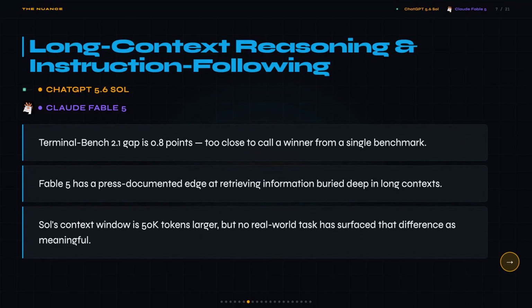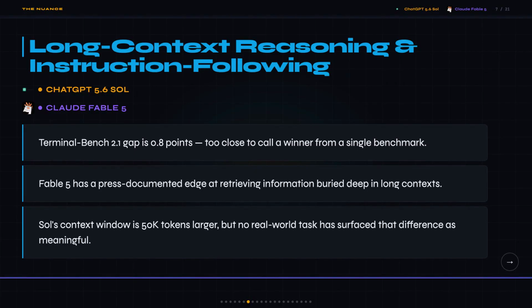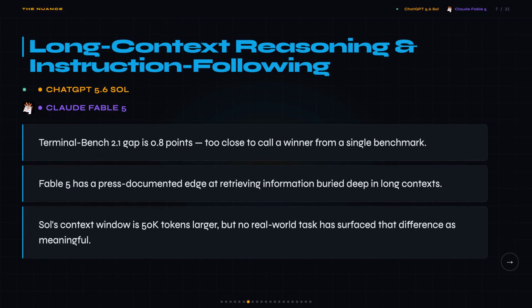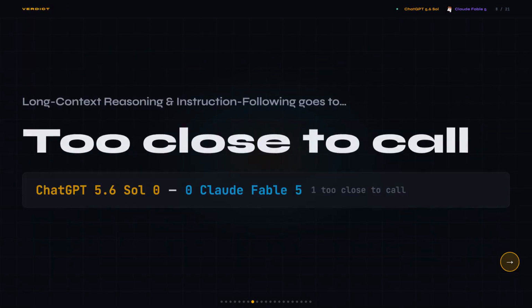Now, I want to be honest about this before we call it. The 0.8 point gap is well within noise for a single benchmark run. Sol's context window is 50,000 tokens larger, but no real-world task has surfaced that difference as meaningful. And Fable 5's deep context retrieval edge is vendor documented, not independently verified. So this is genuinely close, and it kind of depends on whether you're doing deep document analysis or not. Honestly, I was expecting one of these to pull ahead clearly, and what actually happened is they're basically identical on the only shared data point we have.